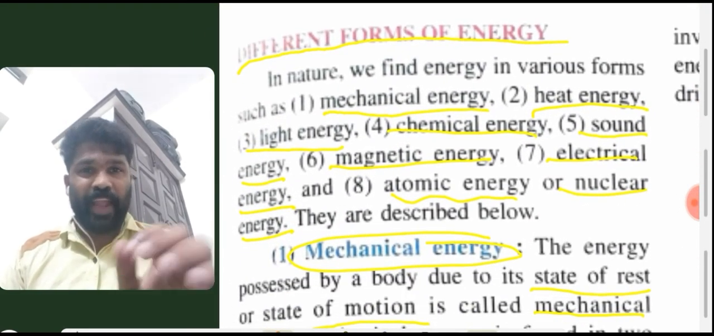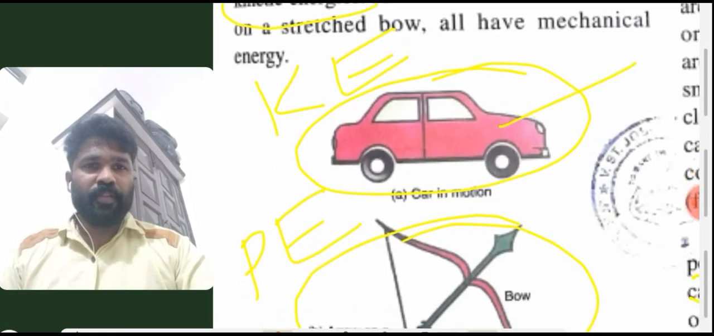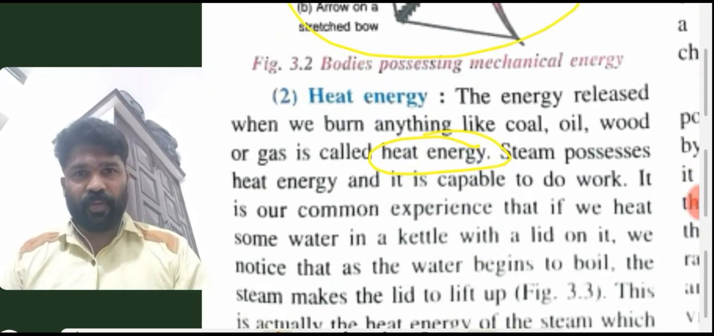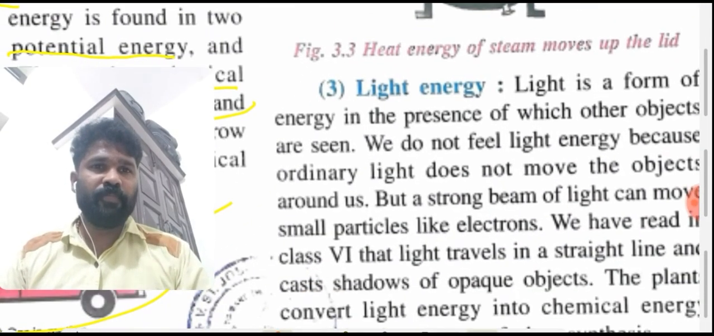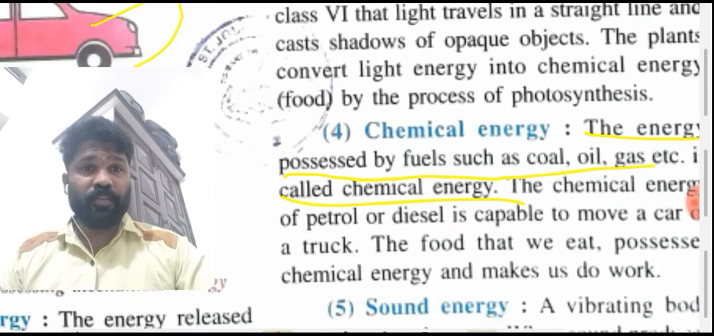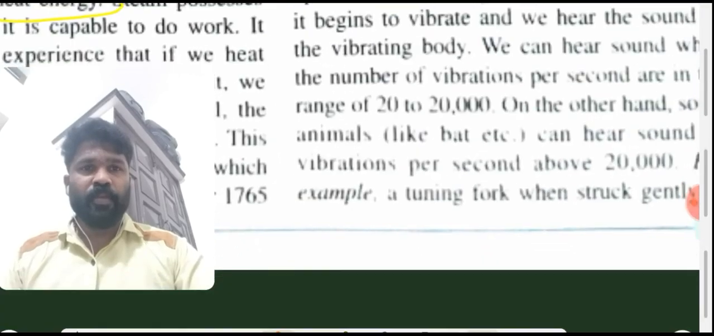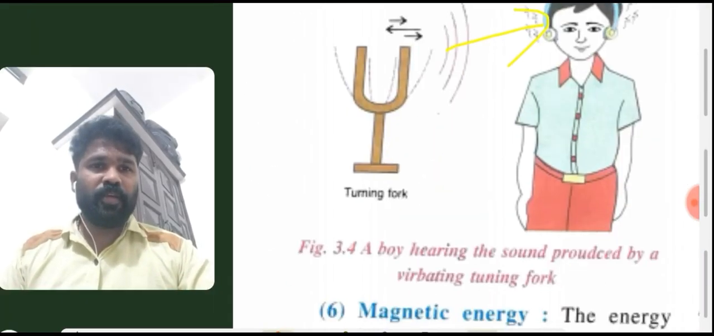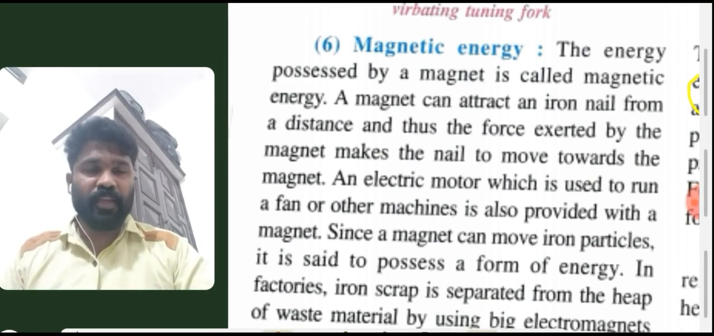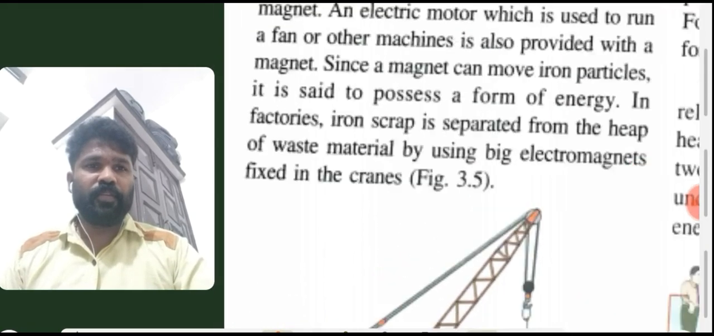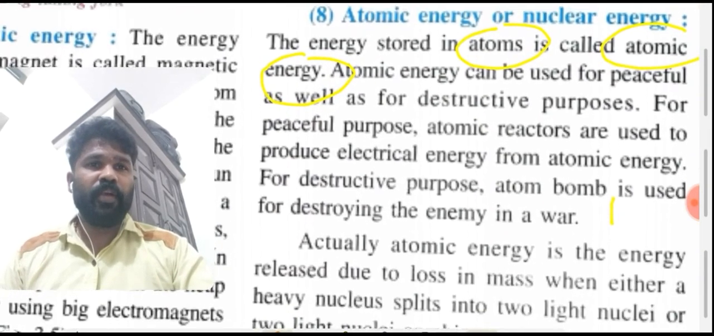Clear? There are 8 forms of energy. Then we have discussed mechanical energy, then heat energy. Then the third type of energy, that is light energy. Then we have discussed chemical energy, then sound energy. Then the magnetic energy, the sixth type of energy. Then electrical energy, and finally atomic energy.